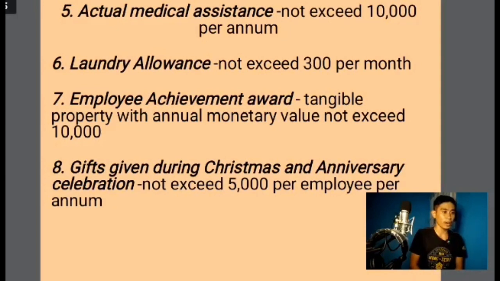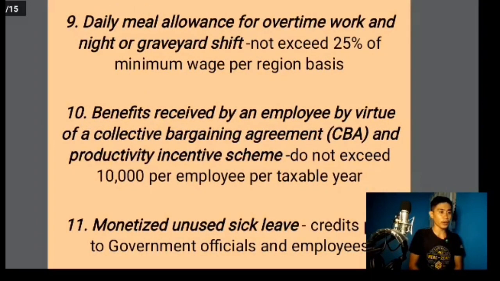Sixth is laundry allowance not exceeding 300 per month. Seventh, employee achievement award, tangible property with an annual monetary value not exceeding 10,000. Eighth, gifts given during Christmas and anniversary celebrations not exceeding 5,000 per employee per annum. Ninth is daily meal allowance for overtime work and night or graveyard shift not exceeding 25% of the minimum wage on a per region basis. Tenth is benefits received by an employee by virtue of a collective bargaining agreement or CBA and productivity incentive schemes not exceeding 10,000 per employee per taxable year. 11th is monetized annual sick leave, which is paid to government officials and employees.